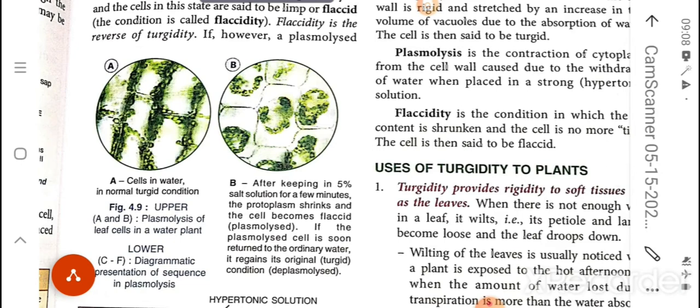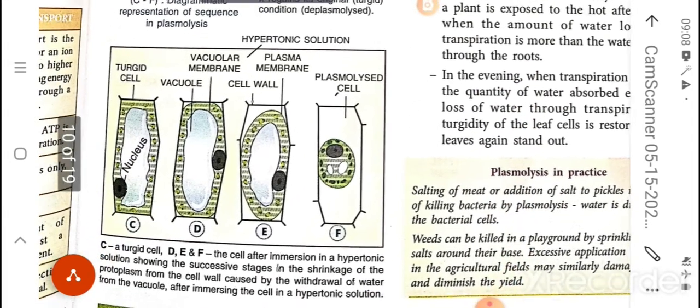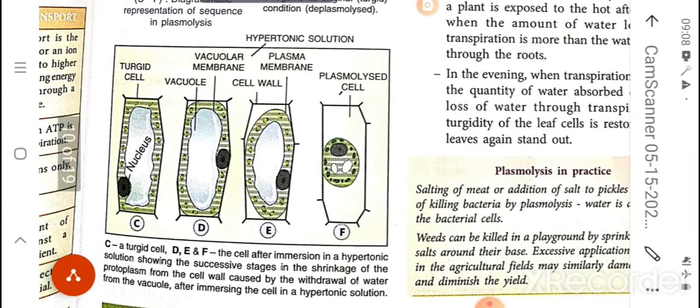But if we return the plasmolyzed cell to normal ordinary water, then after some time it will again be in its original condition. Just see this diagram. The first figure shows the plant cell in turgid, normal condition.